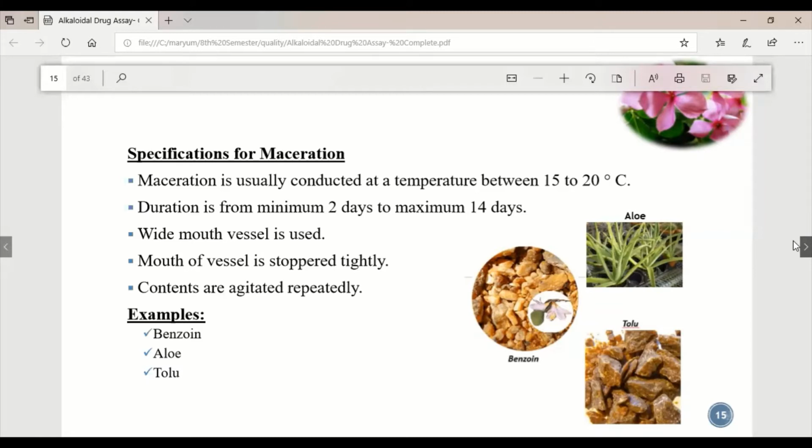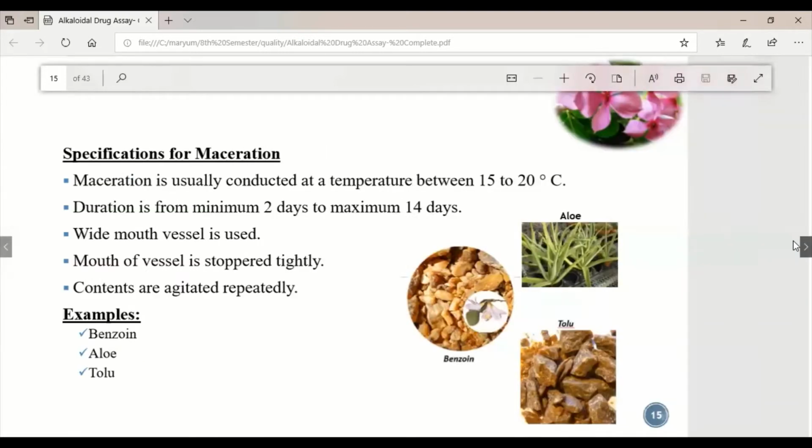We can use a wide-mouth vessel, and we can use a closed-mouth vessel. It depends on the solvent, or the type of drug we are using for extraction. The contents are agitated repeatedly so that the alkaloid maximally comes into contact with the menstruum. Examples are benzoin, tolu, and aloe vera.